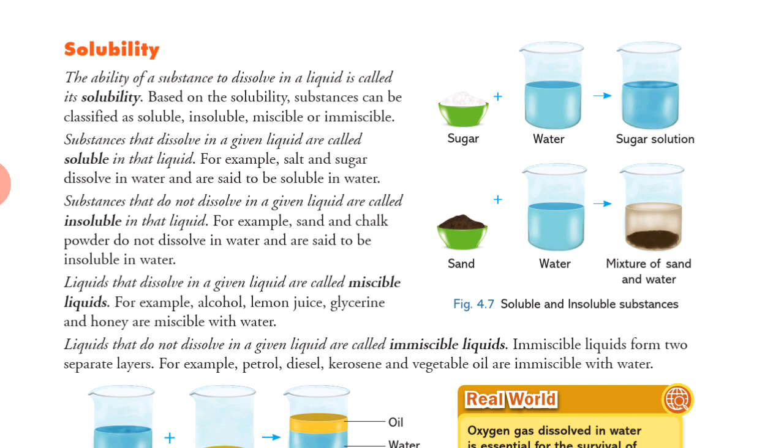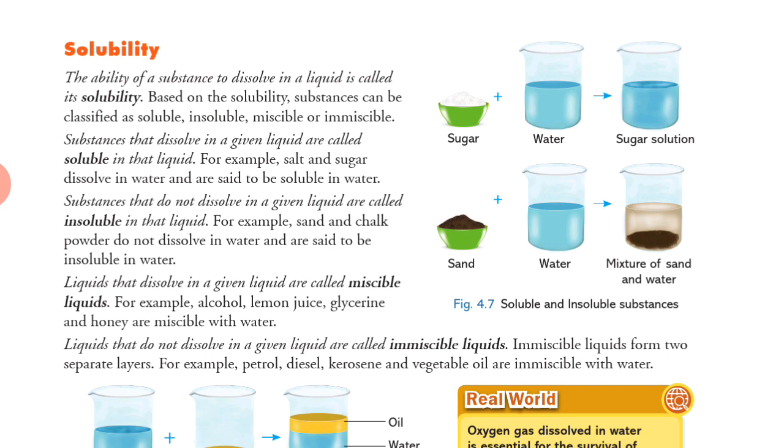Okay? You can see in the pic also, sugar plus water gives sugar solution, that is soluble. So it will be a soluble substance, sugar, and sand plus water will give a mixture of sand and water. That means sand is not completely soluble in the water, so it is an insoluble substance.